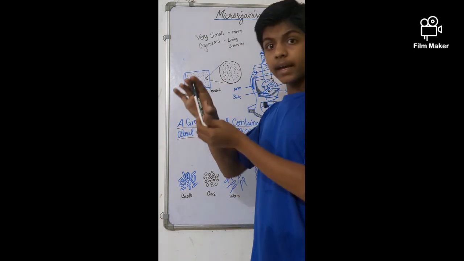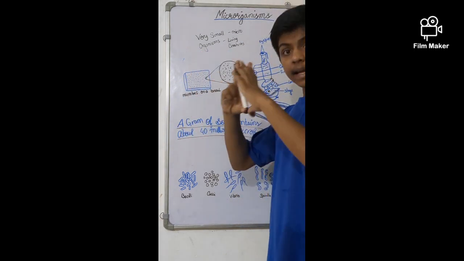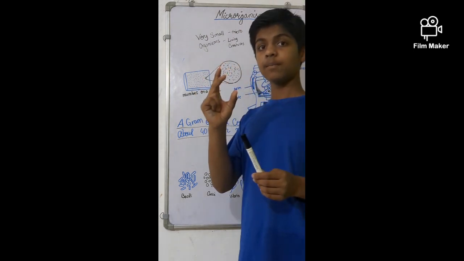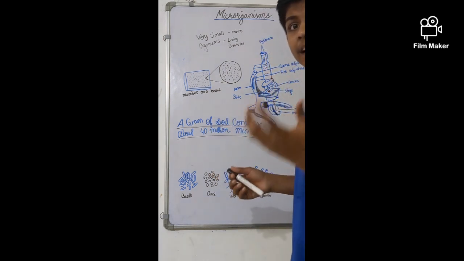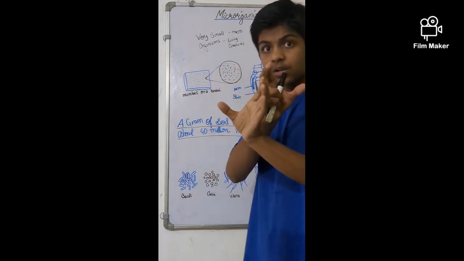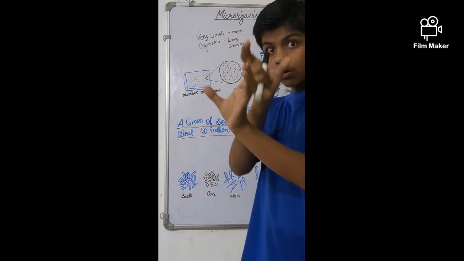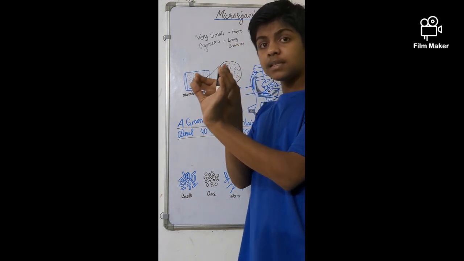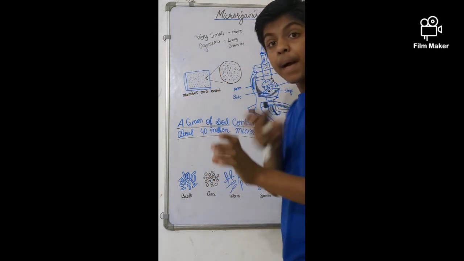This shape of microorganism is bacilli. Example, Lactobacillus. Lacto means lactose, and bacillus means bacilli.